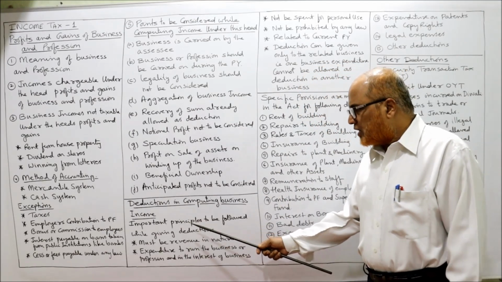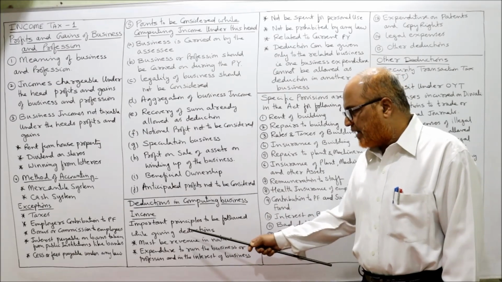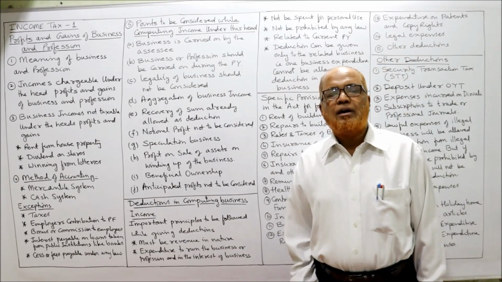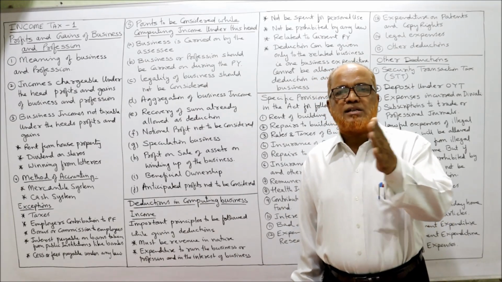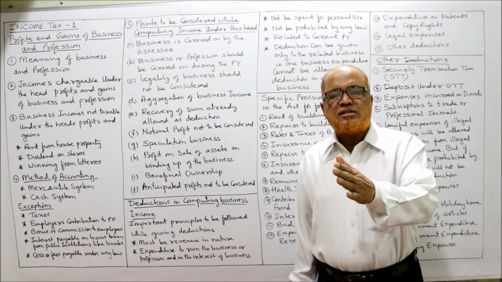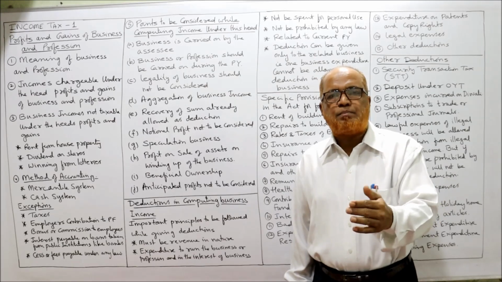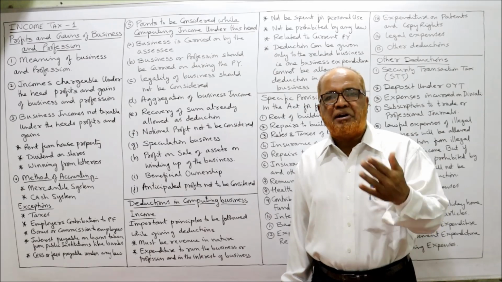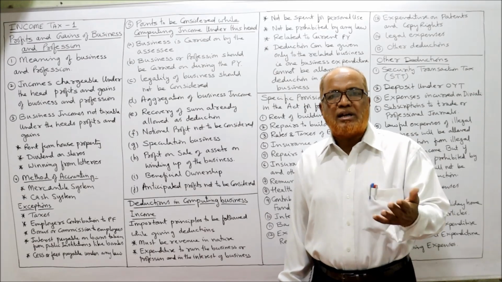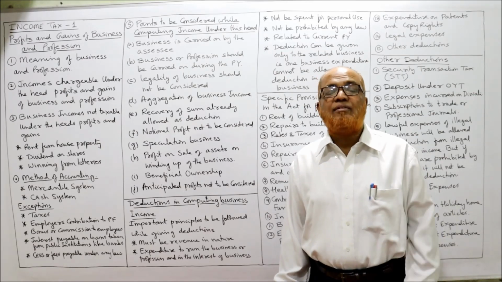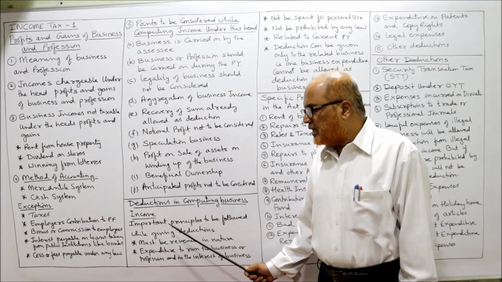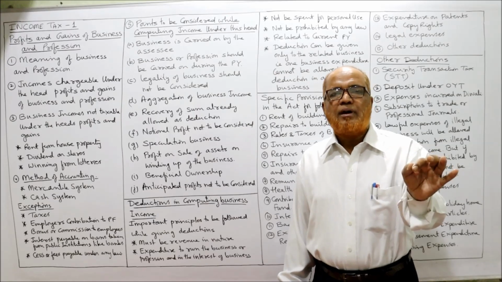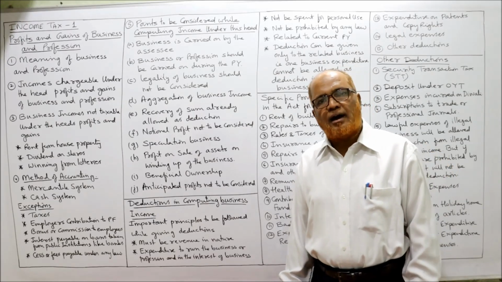So important principle to be followed while giving deduction is must be revenue in nature. First of all, there are two types of expenditure: revenue expenditure and capital expenditure. Revenue expenditure are recurring expenditure whose benefit will expire within a period of 1 year. Example: salary paid, rent paid, printing and stationery, postage, telegram, telephone bill. All these are revenue expenditure. So while deducting, only revenue expenditure will be allowed. Capital expenditure will not be allowed.